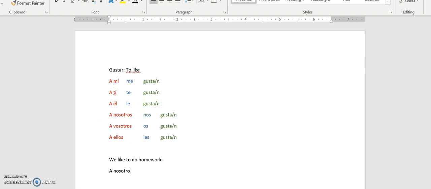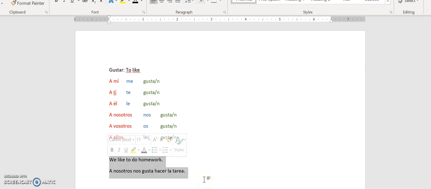A nosotros, nos goes with that. A nosotros, nos, and now I see to do is a verb. So this is going to be singular. And how do we say to do? Hacer and homework. La tarea. So because we have a verb following the verb gustar, we conjugate it singular, gusta.